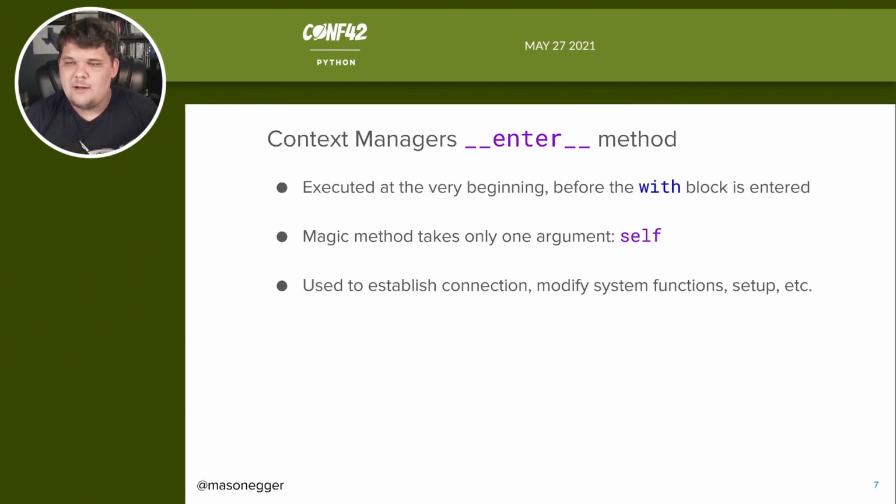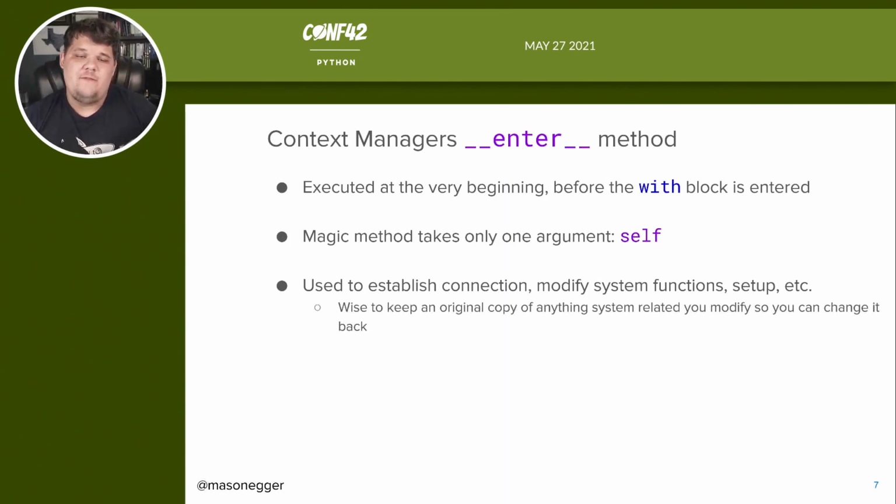It is, however, a really good idea whenever you're using context managers, and when you're creating your own context managers for sure, to keep an original copy of anything system related that you modify so that you can change it back. So you could here modify and mock the standard out system. Now, if you were to do that and not save it, then however you did your modification, it would be kind of stuck that way and you'd have no way of changing it back. So you want to make sure that if you are going to be modifying any critical things, you're able to put them back when you're done with them.